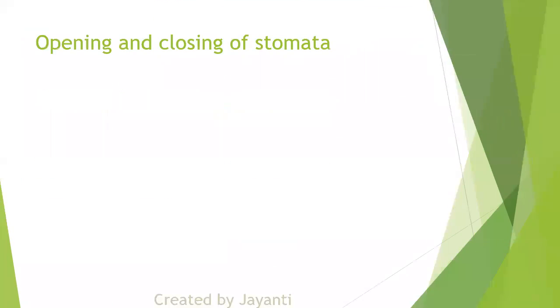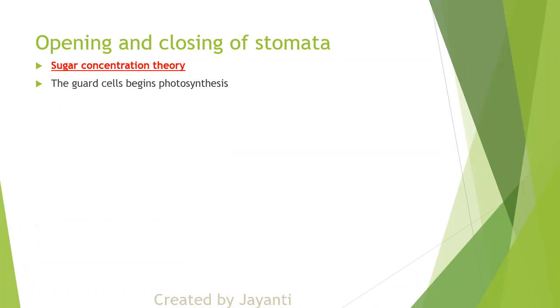Okay, so the next theory is the sugar concentration theory. Now I have not drawn any diagram, but I just wrote some steps. Now the guard cell is beginning photosynthesis. Potassium ion will not get pulled.